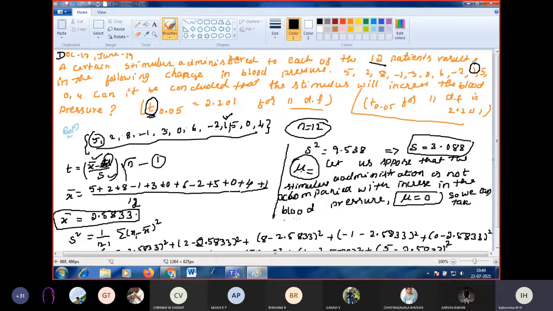So then substitute all these values in equation 1. So equation 1 becomes t is equal to x bar, we got it as 2.5833, minus mu, I consider it as 0, divided by s, which is 3.088, into square root of n, which is 12.